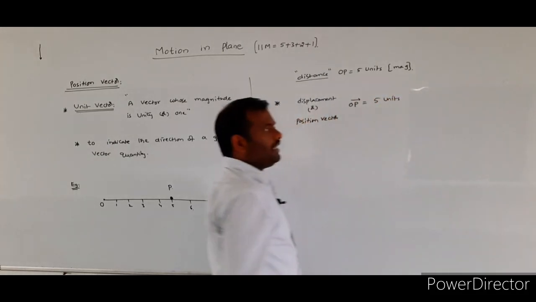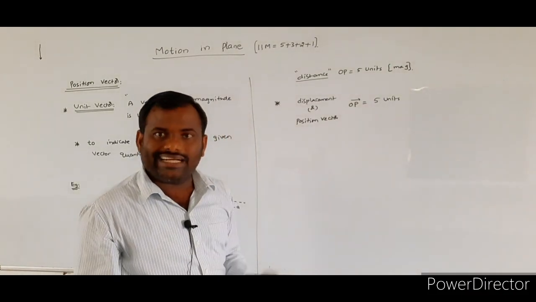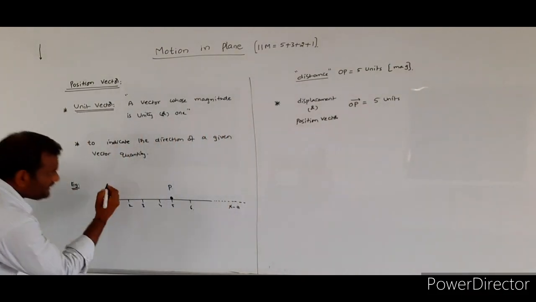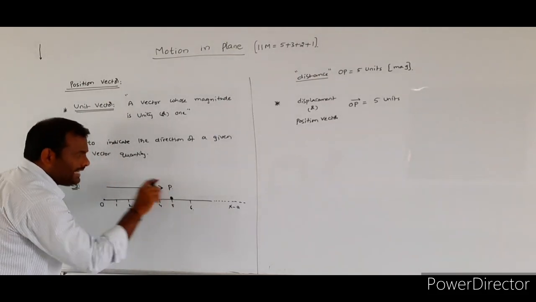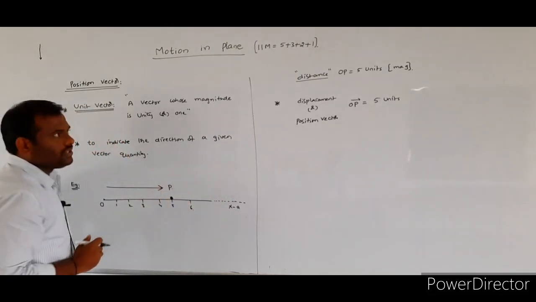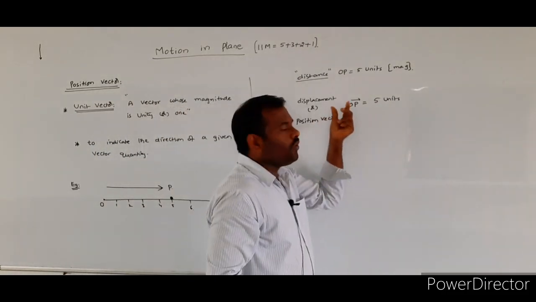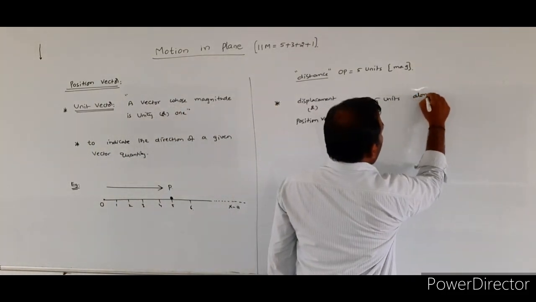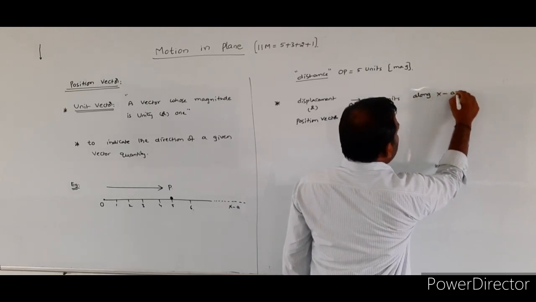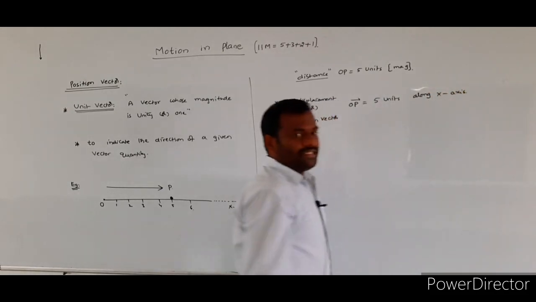In which direction are you measuring the distance? The distance of the particle P is measured along the x-axis. So I will write OP bar is equal to 5 units along the x-axis.